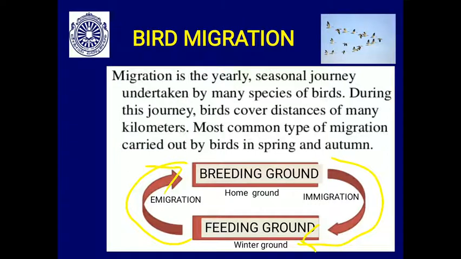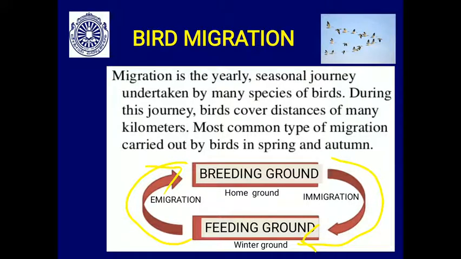So, bird migration is the yearly seasonal journey undertaken by many species of birds, more than 4,000 species. That means 40% of the species of birds are migratory birds, and other birds are called resident birds. During migration, birds cover long distances, thousands of kilometers.